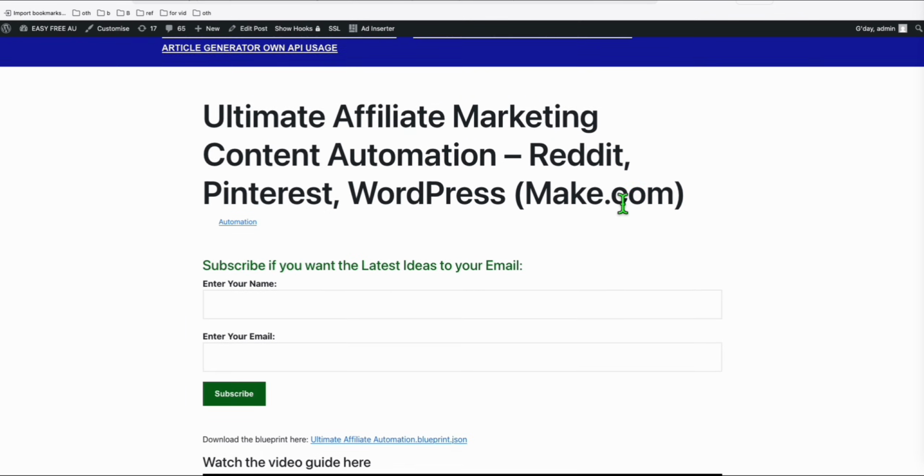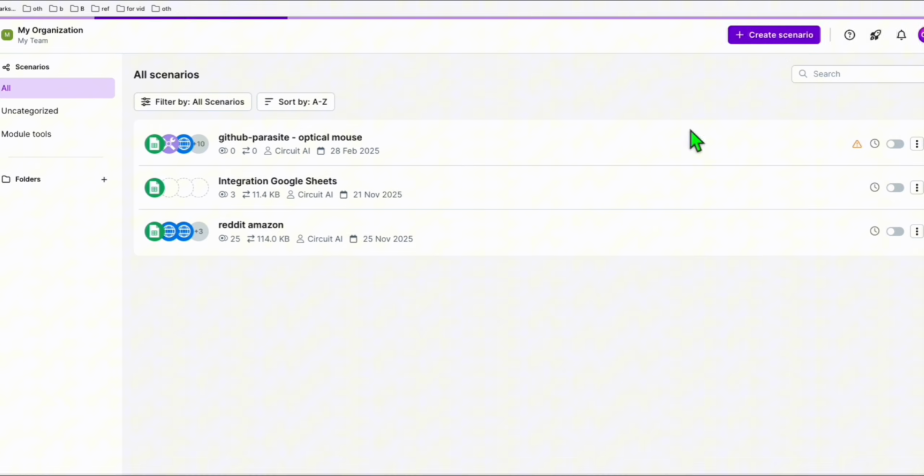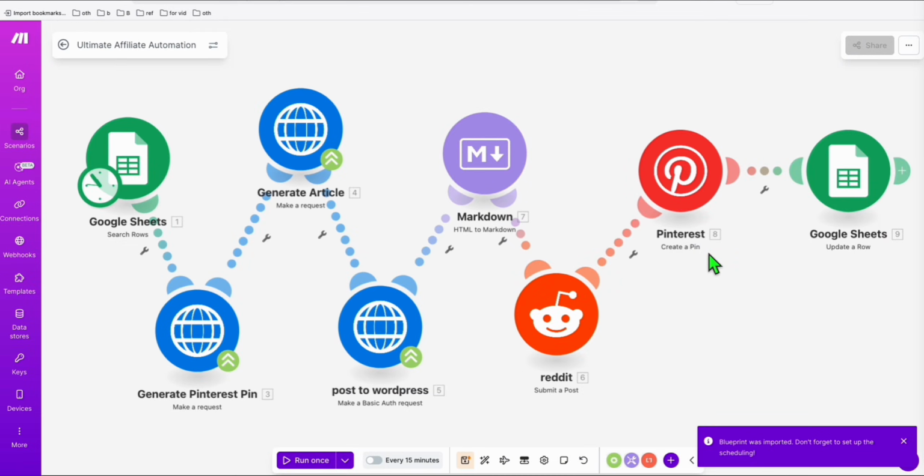Now just download this template right here, the blueprint that you can import to your make.com. So I'm just going to download this, and in your make.com, create a new scenario. And then here, I'm just going to import that. Click on save. So this is the automation that we're going to use.